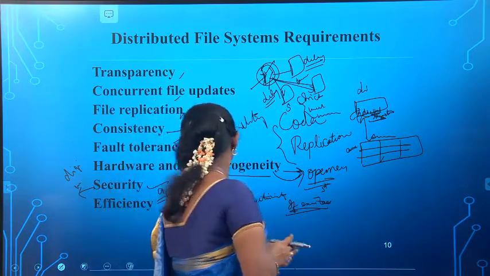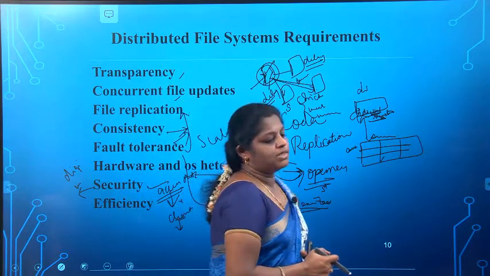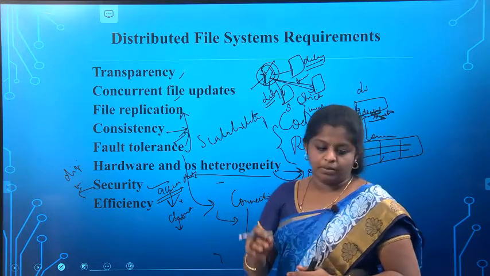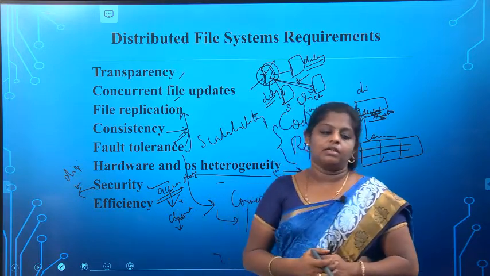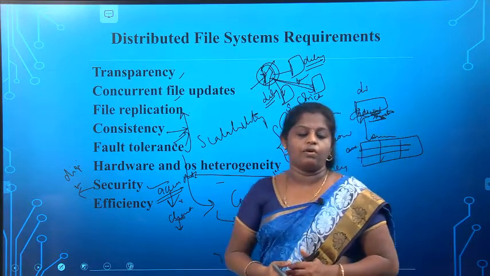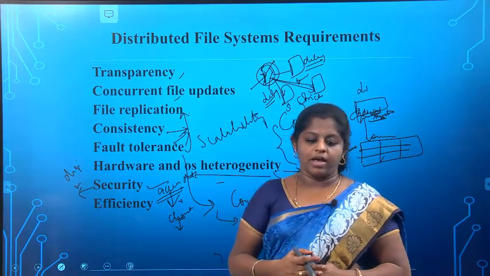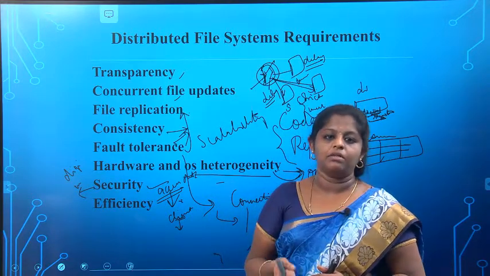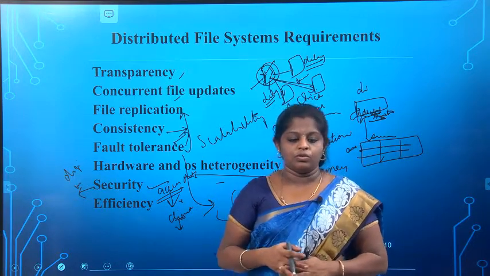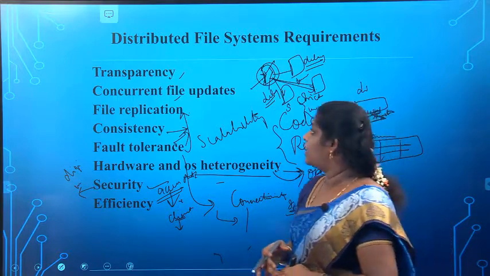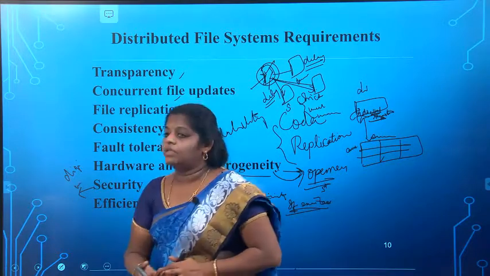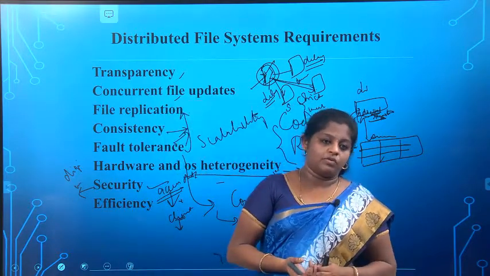Then the last one is efficiency. What do we mean by efficiency? A distributed file service should offer facilities that are at least of the same power and generality as those found in conventional file systems, and it should achieve a comparable level of performance. These are the characteristics, the requirements that we need to consider to design the distributed file system.